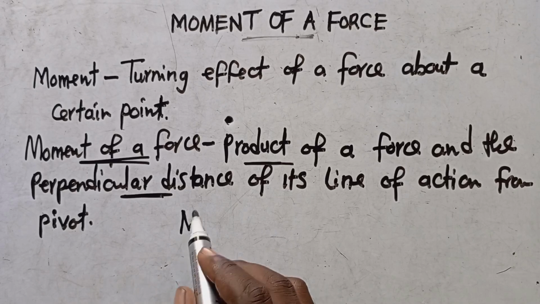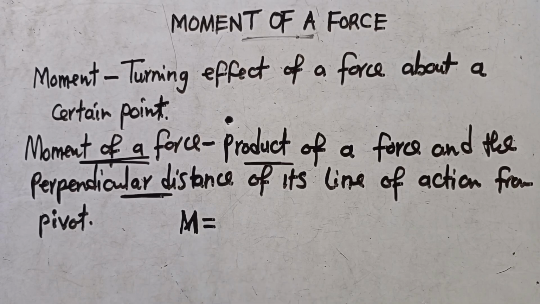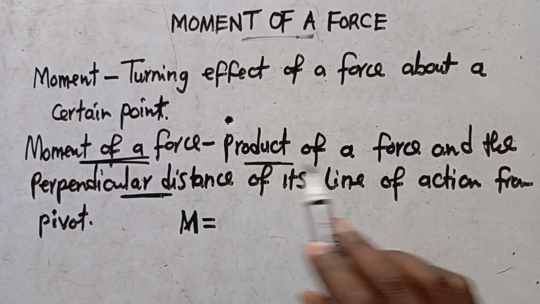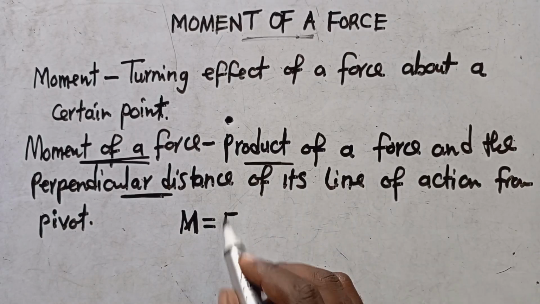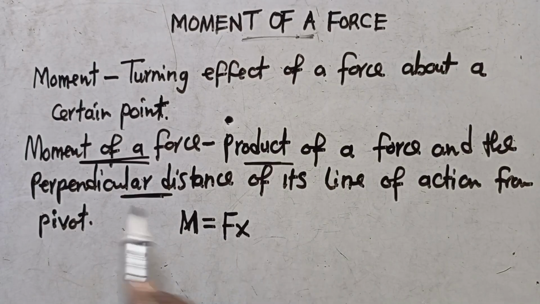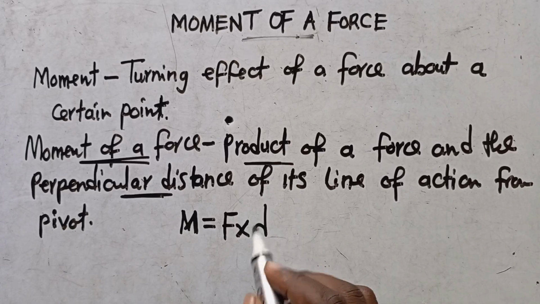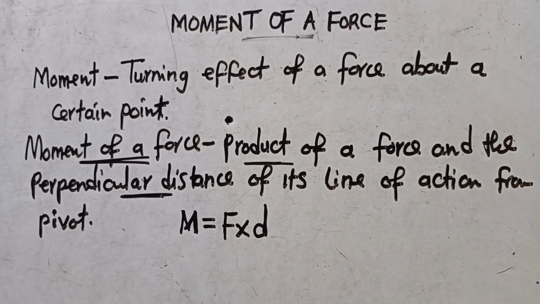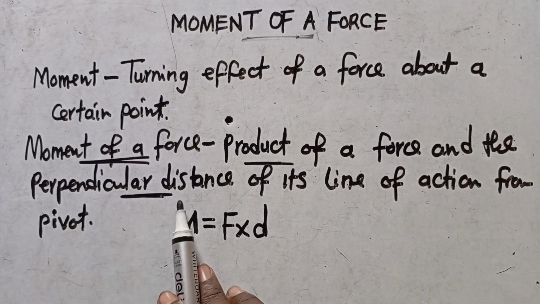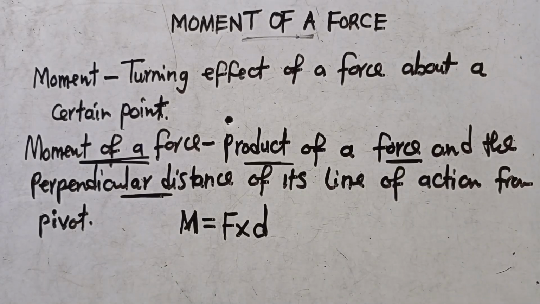We are saying moment, which is capital letter M, is equal to the product of a force, meaning you are multiplying force and its perpendicular distance. This is where the formula comes from. If I give you a question and tell you to calculate the moment of a force, this is the formula you need to use. And you need to be very sensitive. I've told you it is the perpendicular distance to the force, not a parallel distance. This is what you are supposed to know.